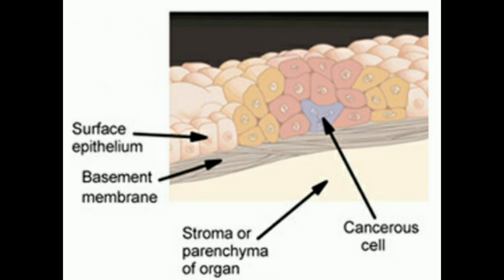Now you can see, as I mentioned earlier, the basement membrane, the surface epithelium, and then the stroma and parenchyma of the organ. There is one cancerous cell, but it is confined to the surface epithelium and is not crossing the basement membrane. That's why it is called an in situ component, or in situ type of carcinoma.